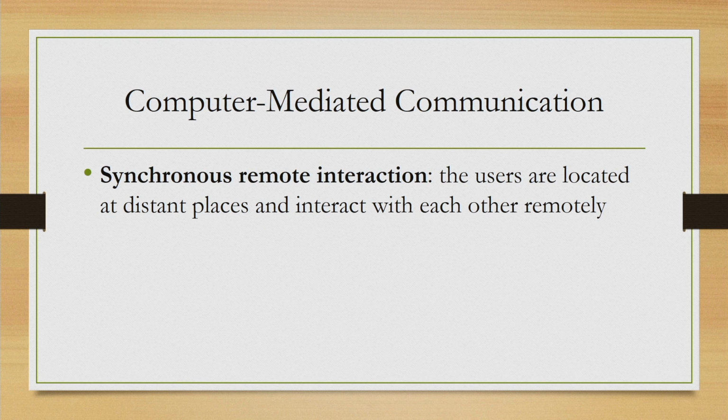Next comes synchronous remote interaction. So, here also human to human communication is taking place through some computer, but here the humans are not present in the same geographical location. Instead, they are situated in different geographical locations, but they are communicating synchronously at the same time.